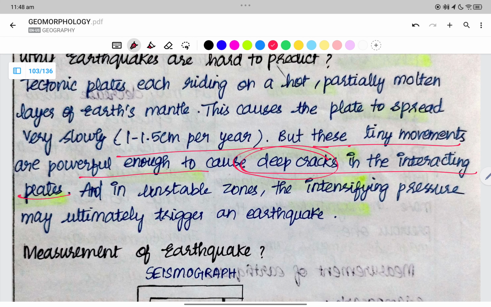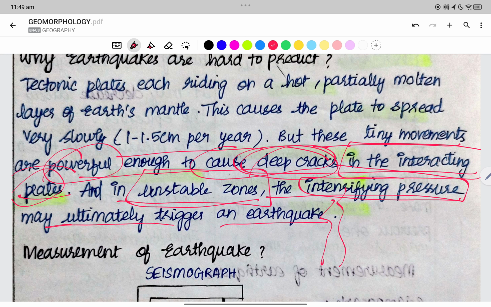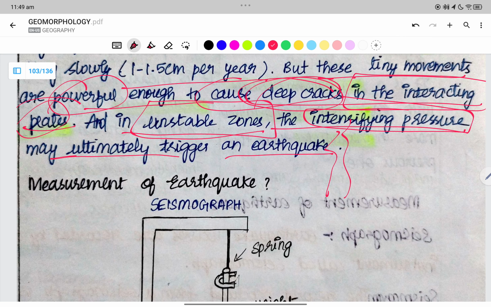We say that the tectonic plates are on the asthenosphere, which is highly viscous and plastic in nature. Due to this, the plates have resistance. That is why the plates move very slowly at a rate of 1 to 1.5 centimeters per year. But these tiny movements are enough to cause deep cracks in the interacting plates, and in unstable zones, the intensifying pressure may trigger an earthquake.